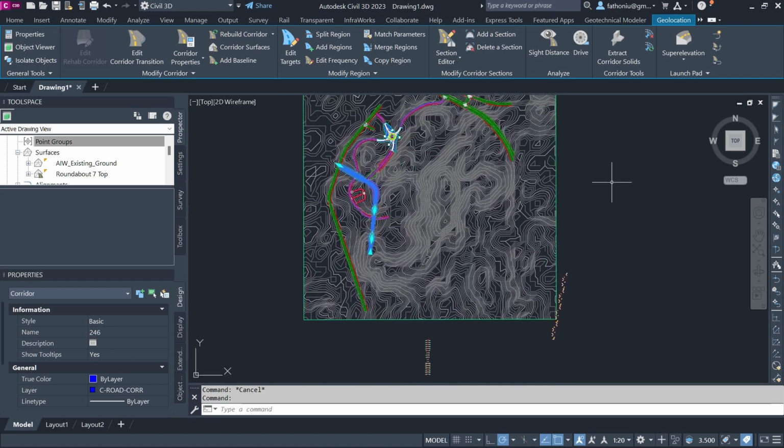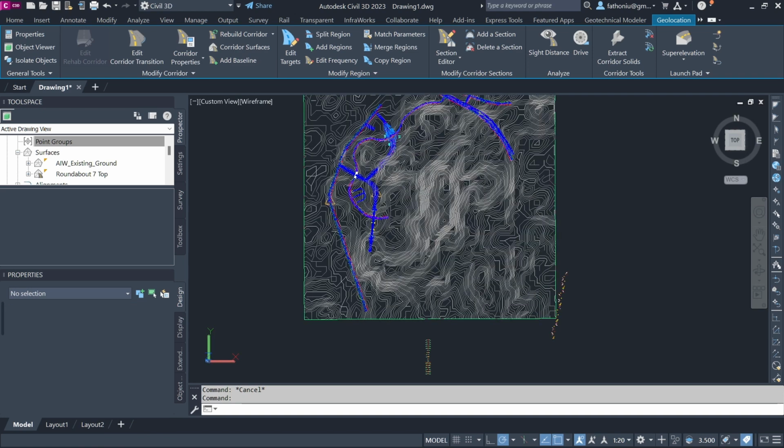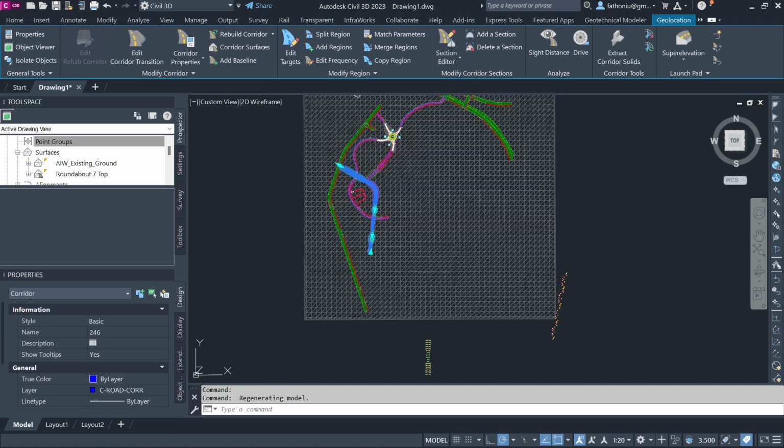If you want three-dimensional zooming and moving, you have to press the Shift button together with the roller of the mouse, then you rotate the model.